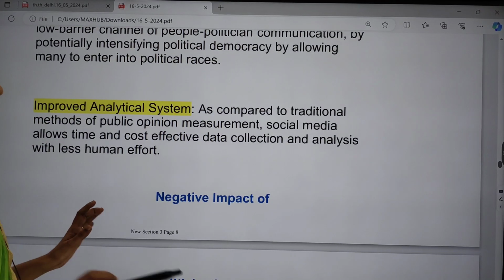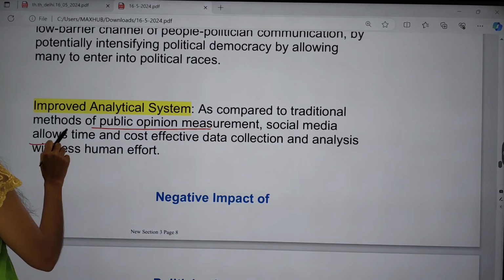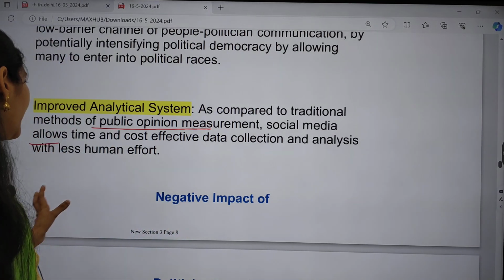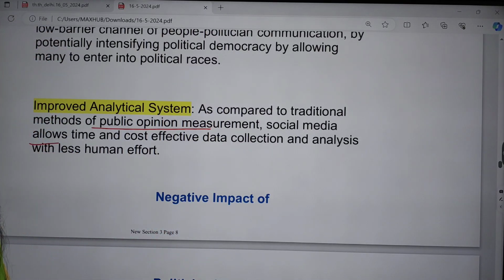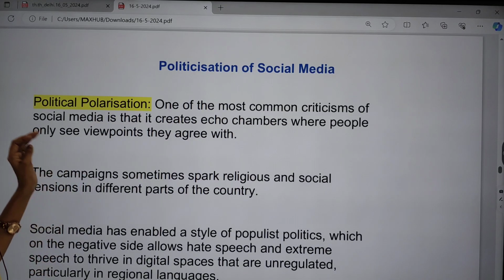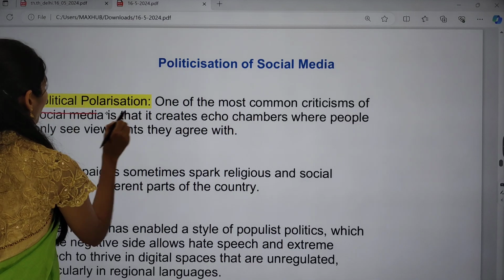As compared to traditional methods of public opinion measurement, social media allows time and cost effective data collection and analysis with very little human effort. So these are the advantages. Now, what are the negative impacts of politicization of social media? First one is political polarization.